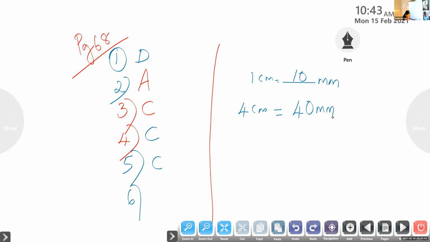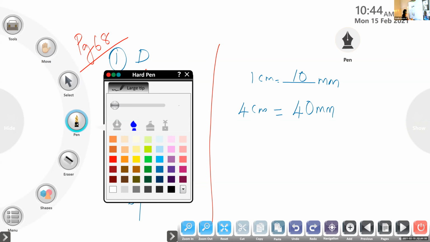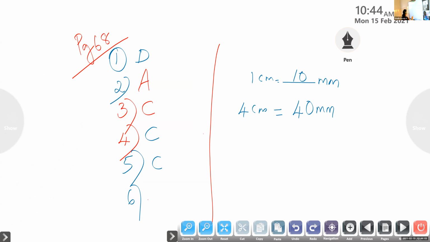Tell me, option? A. Option A. See children, I told you, in length only we have a little confusion, because in length we have millimeter, and centimeter is equal to 10. Meter to centimeter 100. We have to add 1 0 here. Then kilometer to meter, it is 1000. You have to be careful about length. So listen to the question carefully. Centimeter to millimeter, it is 10. So 4 centimeter it will be 40. 4 into 10.